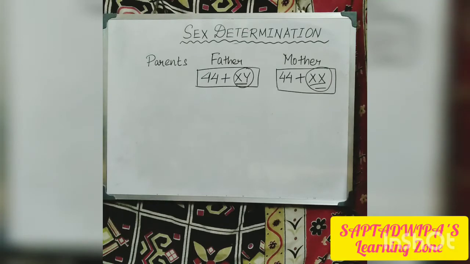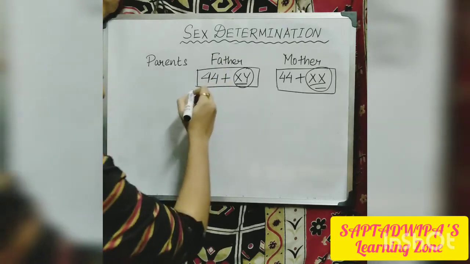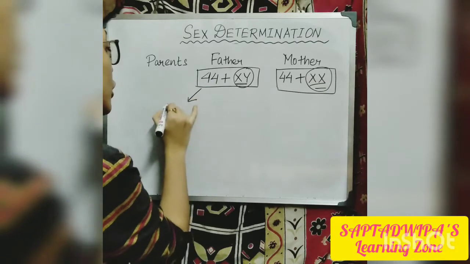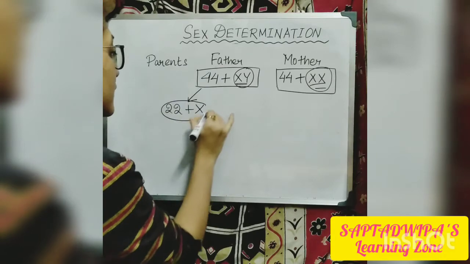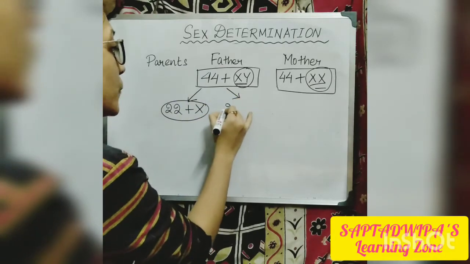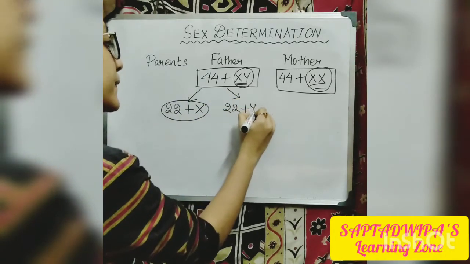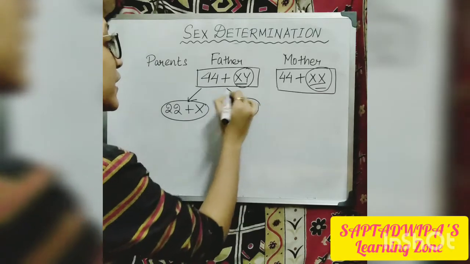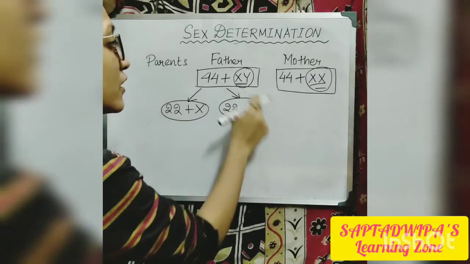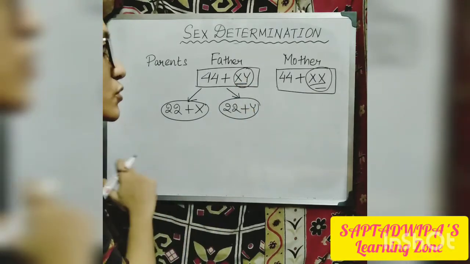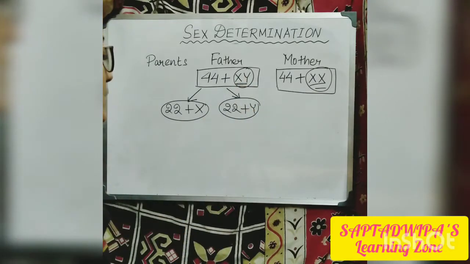Now this 44 plus XY will be further divided into 22 plus X and 22 plus Y. That means 22 going with X combination, and 22 going with Y combination, one with X chromosome, one with Y chromosome.